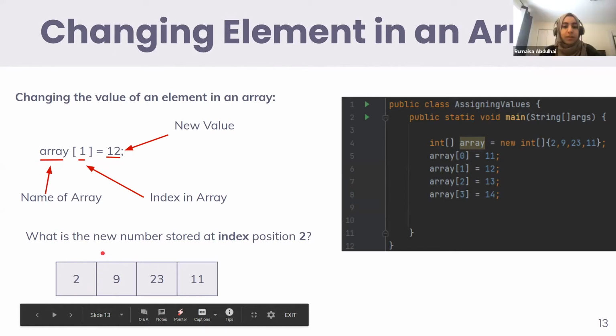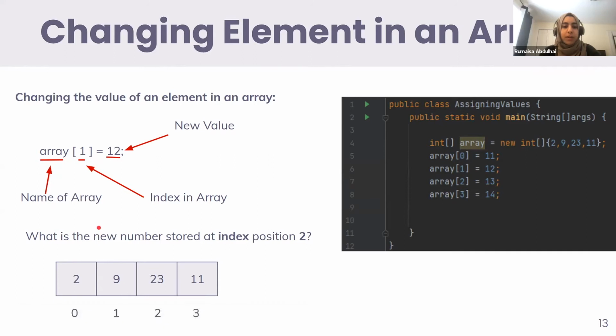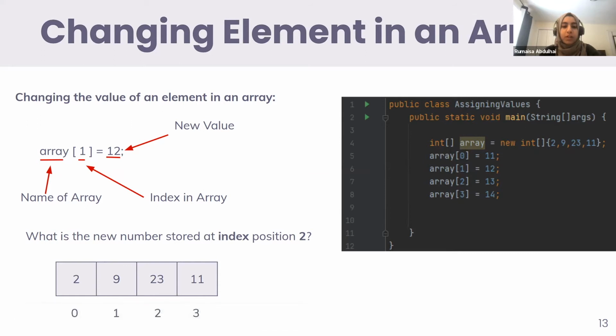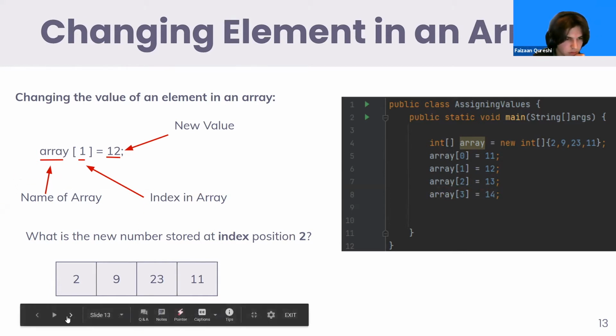I think this was a different example. So index position 1 will be 12, but now we're asking what is index position 2? And I think we had some correct answers. Oh, sorry, my apologies. Yes, index position 2 from the code is 13. Yeah, sorry, that is correct. All right, let me just move on to the next slide.